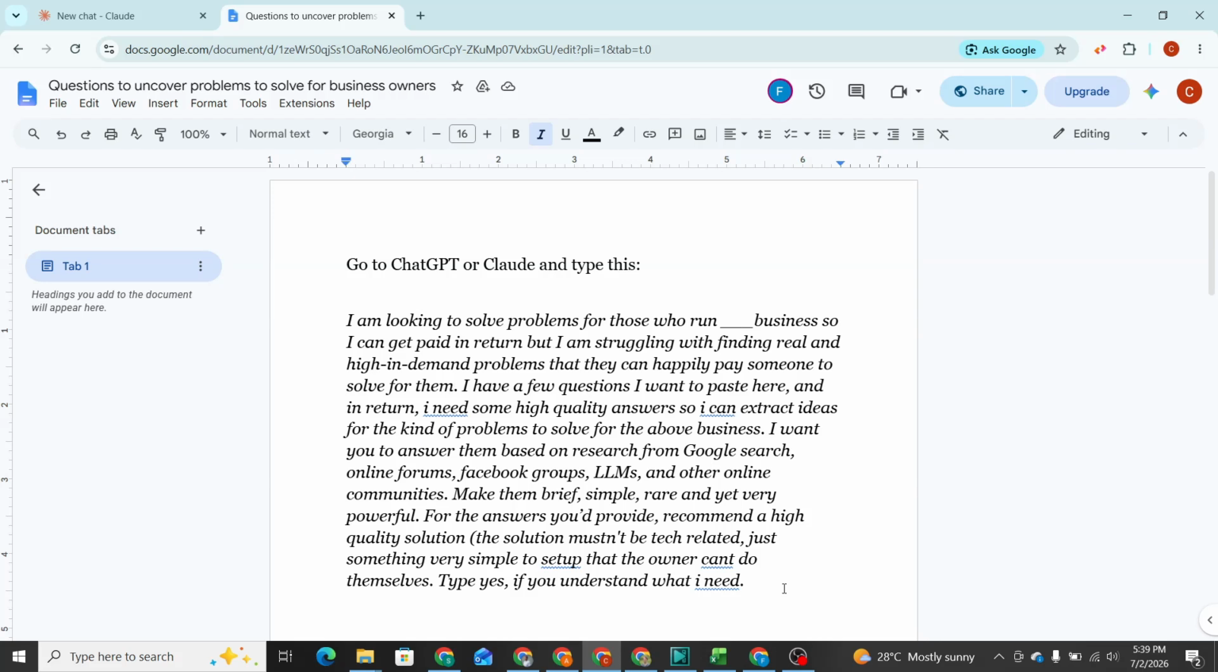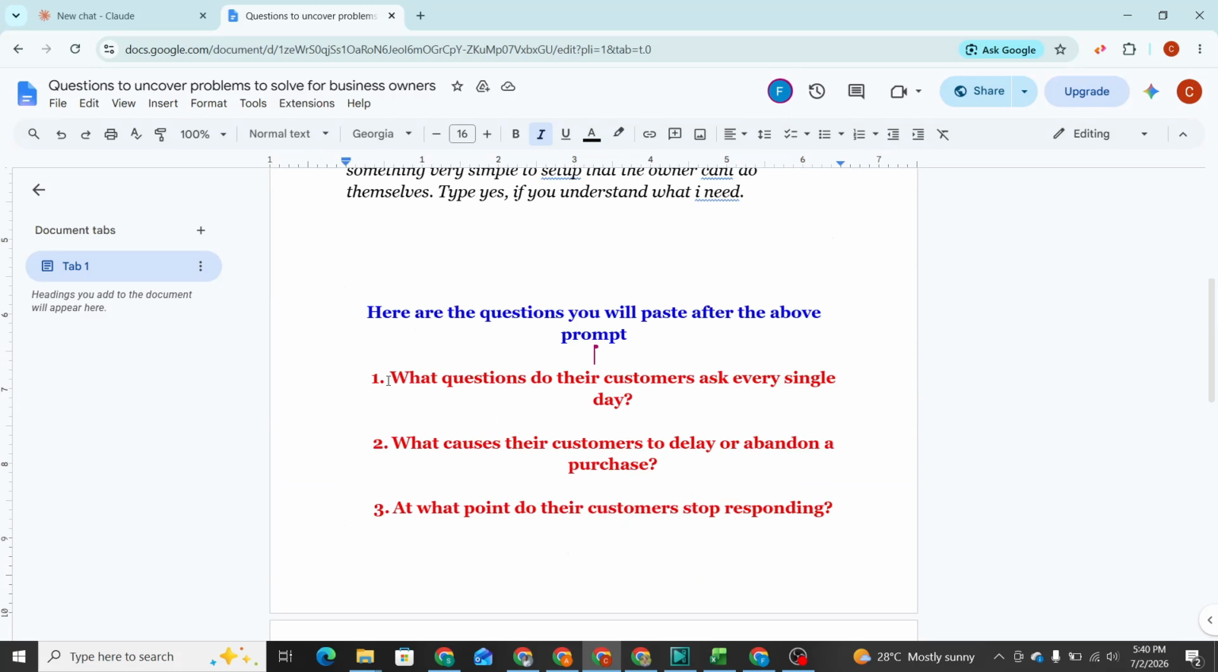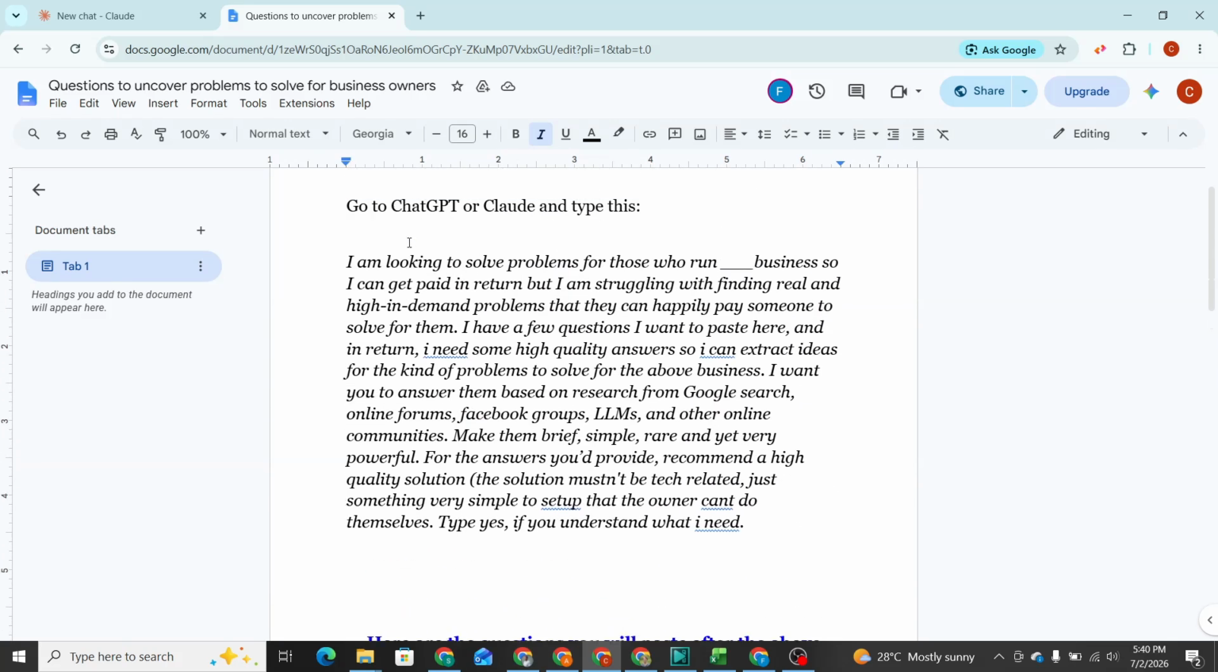You want the AI to help you uncover some of the problems that business owners, in any niche, in any field, in any industry, face: the things they do repeatedly, the questions that customers ask them repeatedly, that can be taken care of. That's what this prompt would help you to do. And after you paste this prompt, you're going to paste some follow-up questions after it.